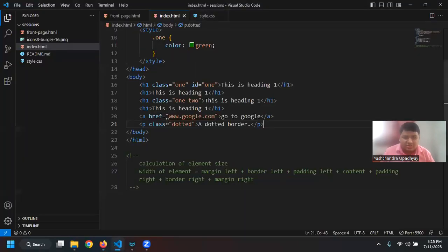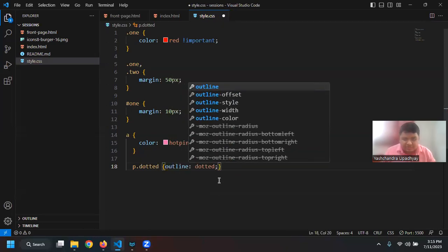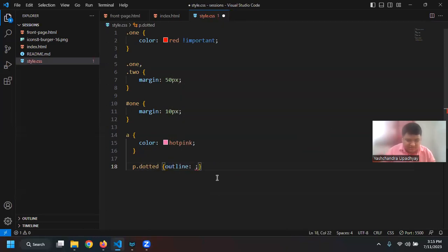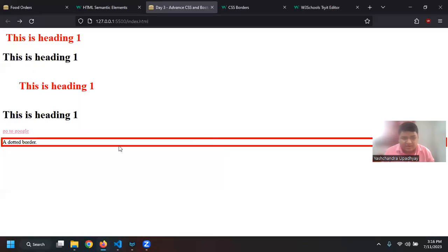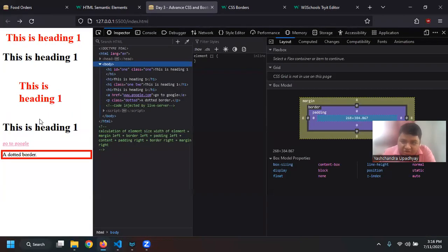What I can do is I can say outline, and then I can say 5 pixel solid red, right? So now I have an outline. Just check it out, then you can see there is no border, right? The border is 0, but I have the outline, right?